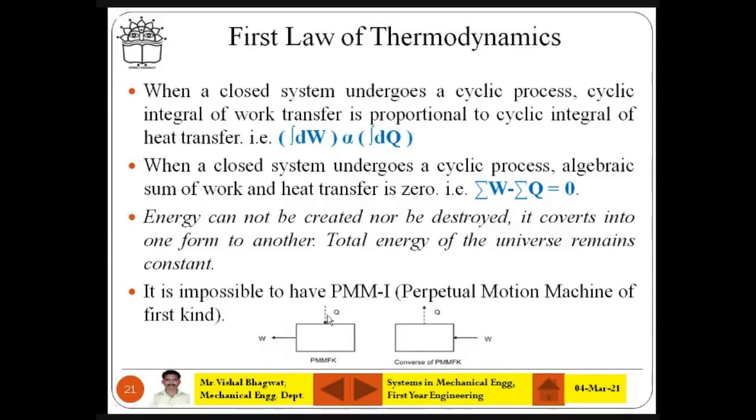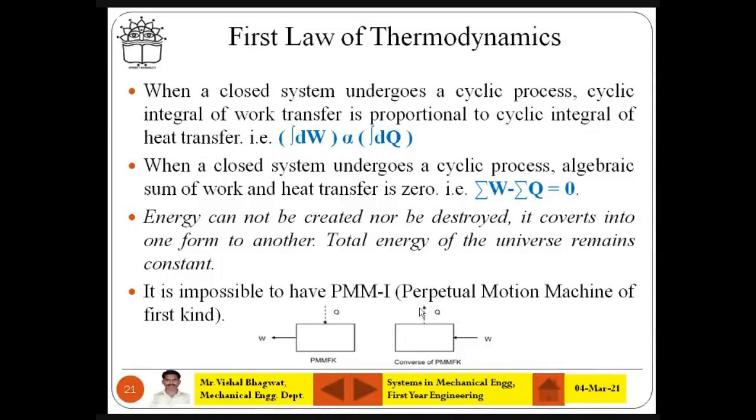Do you understand? If it is the first law of thermodynamics, then this is not dotted, this is continuous. Q is the continuous heat that you get, and you will produce continuous work. Continuous work you may receive and you may produce continuous heat. That is the first law of thermodynamics.